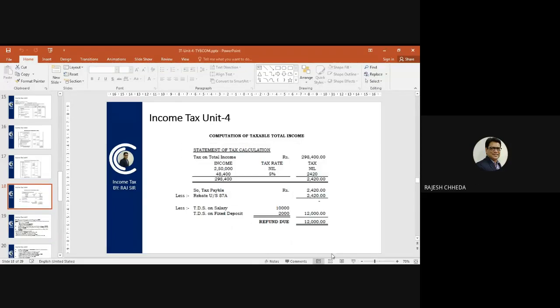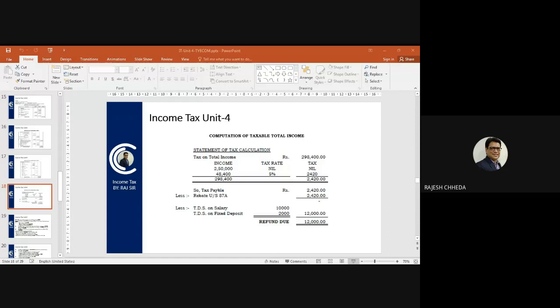Now, you can see on your screen the final thing, which is computation of tax. What is visible on the screen? Statement of the tax calculation.